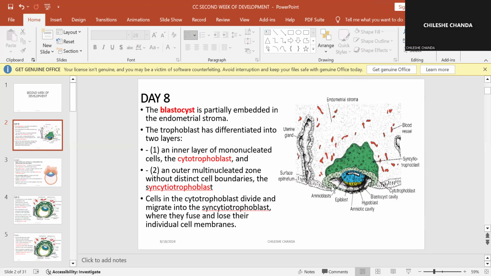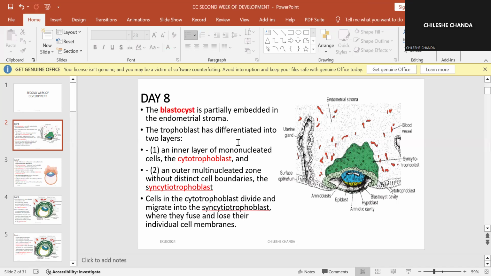Okay, we have seen that this blastocyst is implanting right now in the uterine endometrium. So on day 8, we are saying that the blastocyst is partially embedded in the endometrial stroma. Like you have seen, they have cut off part of it, and this part is embedded in the endometrium.